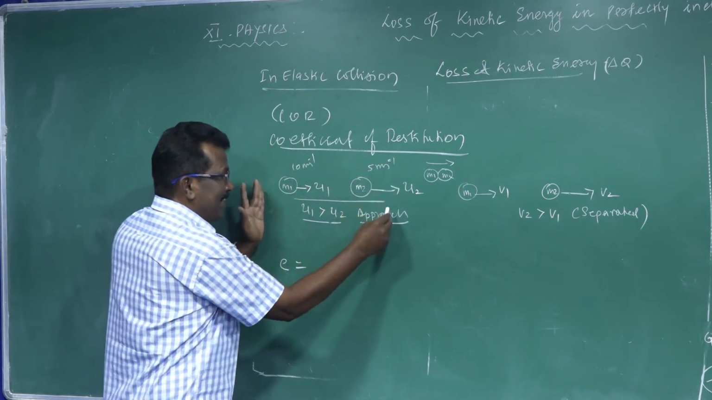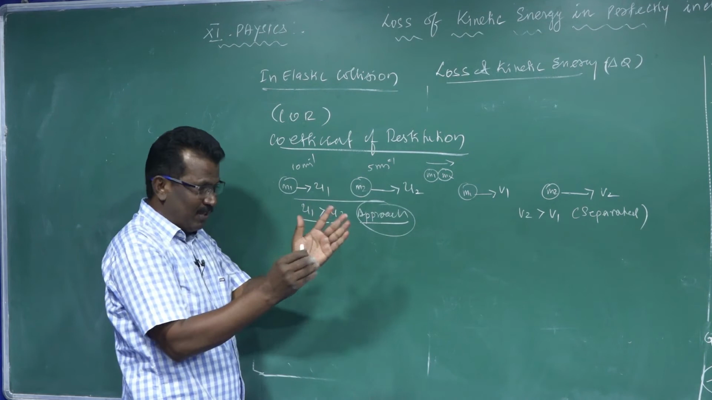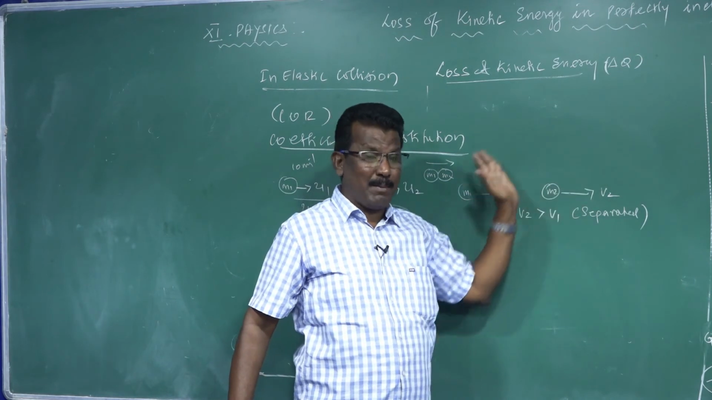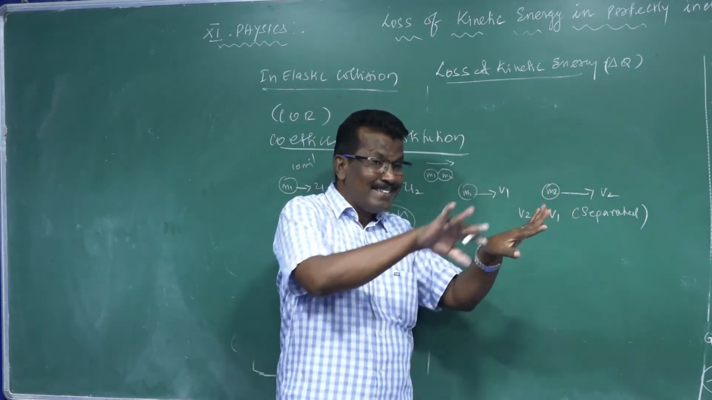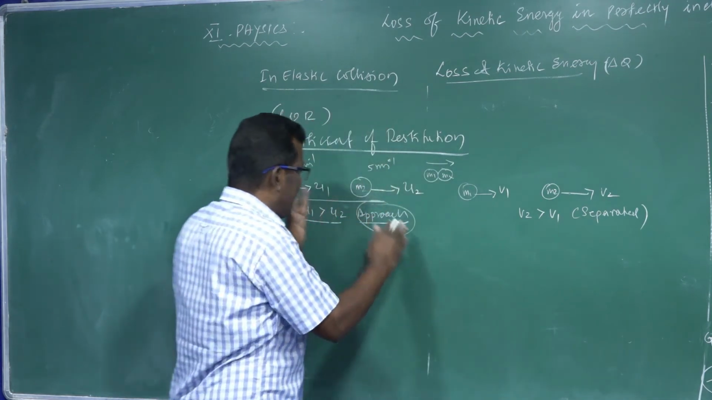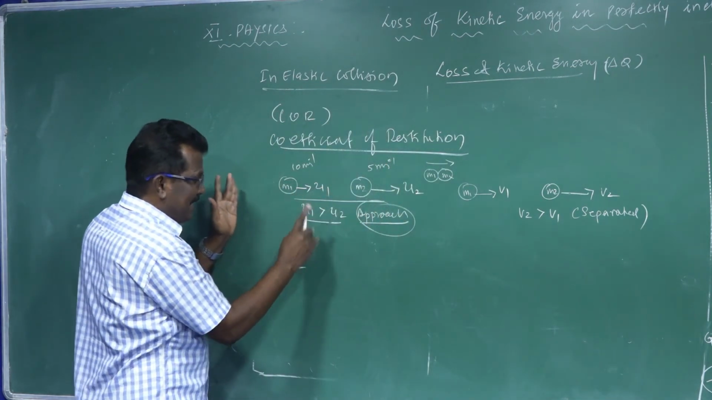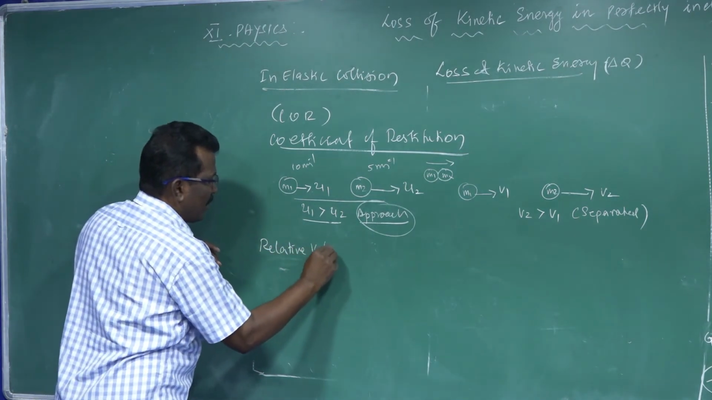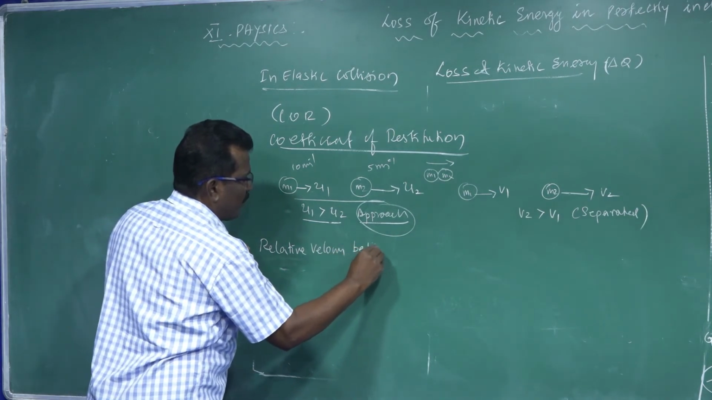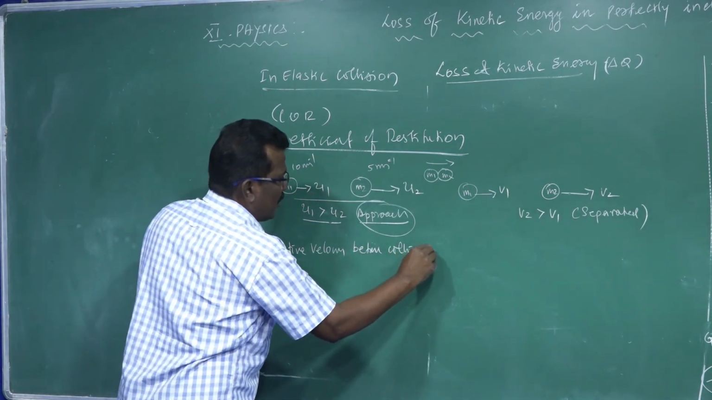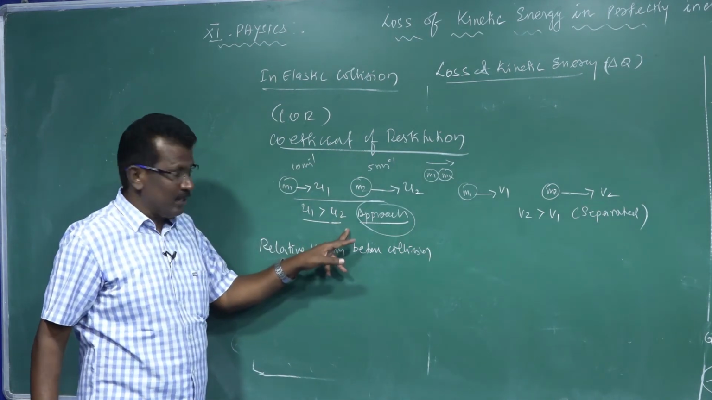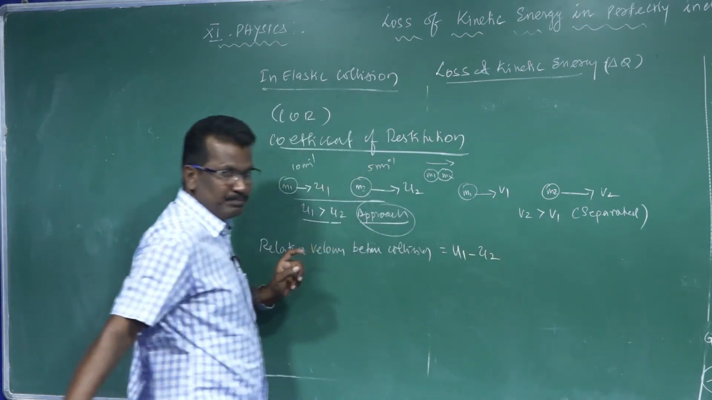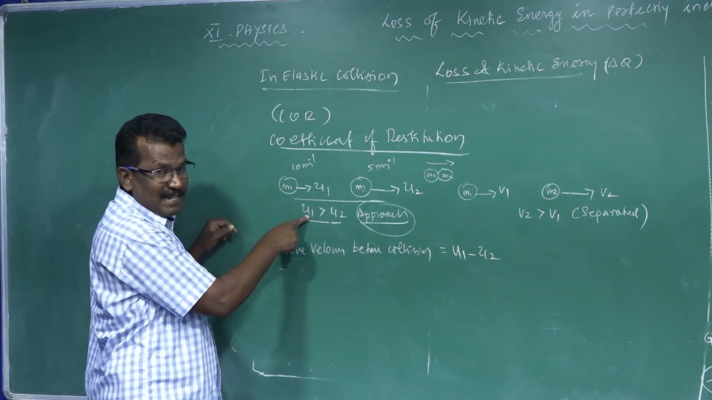Before collision, there is approach: the first body is approaching the second body. After collision, the second body is moving away from the first body. They are separated, so there is a relative velocity. What is the relative velocity before collision? That is u1 minus u2, since the velocity of the first body is greater than the velocity of the second body.